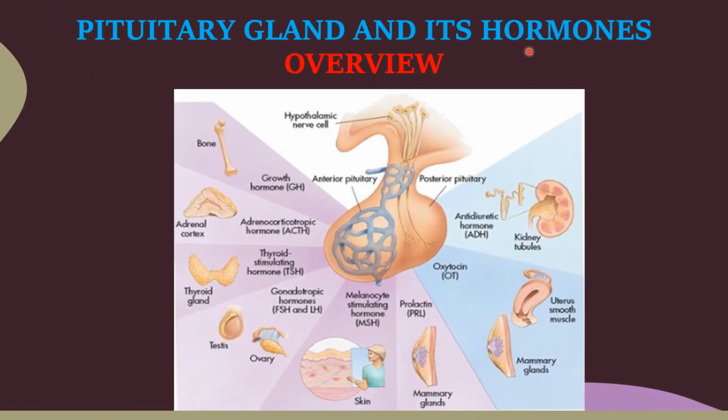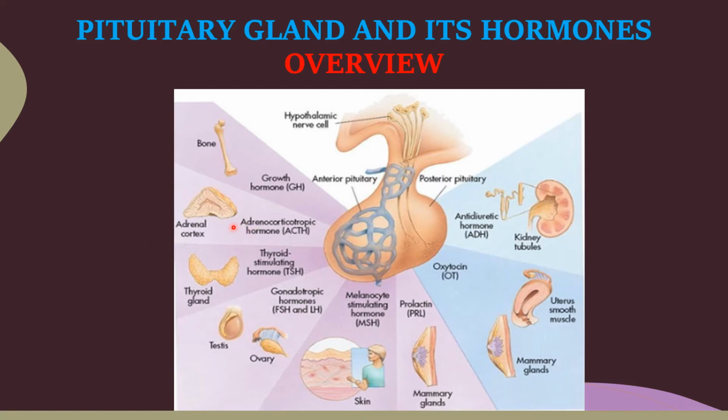Pituitary gland and its hormones. Overview. The pituitary gland has two lobes, the anterior pituitary and the posterior pituitary. The anterior pituitary produces four major hormones. They are growth hormone or GH, or we can say somatotropic. What is the major function of growth hormone? It is essential for normal growth.